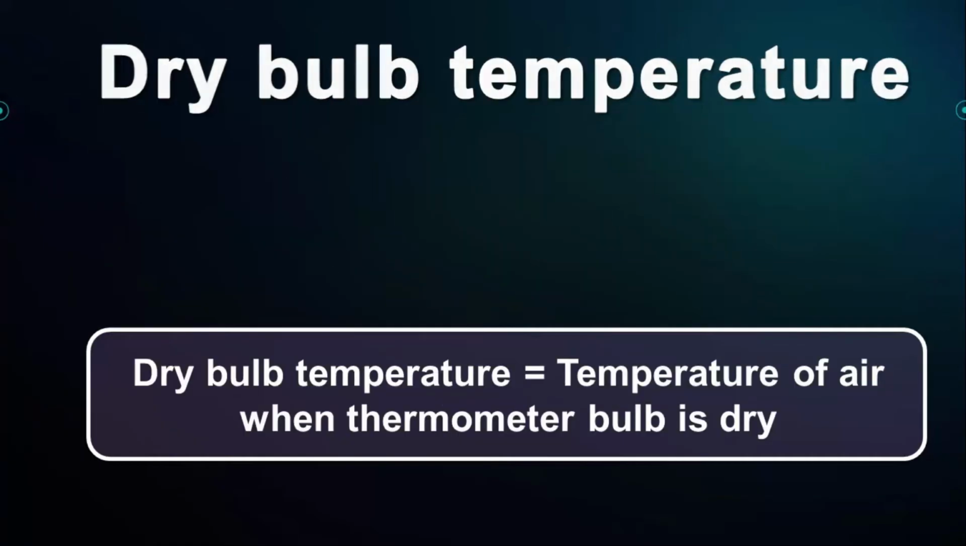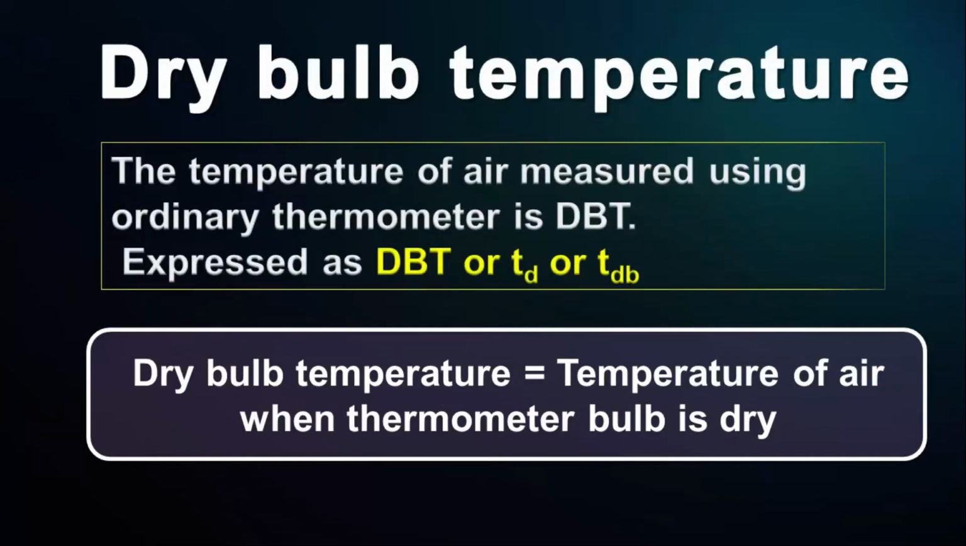Next, dry bulb temperature. It is nothing but the usual temperature of air. We can define it as the temperature of air measured with an ordinary thermometer when its bulb is dry. The bulb should be dry so that the moisture in air does not affect the thermometer reading. It is denoted as TD or TDB.